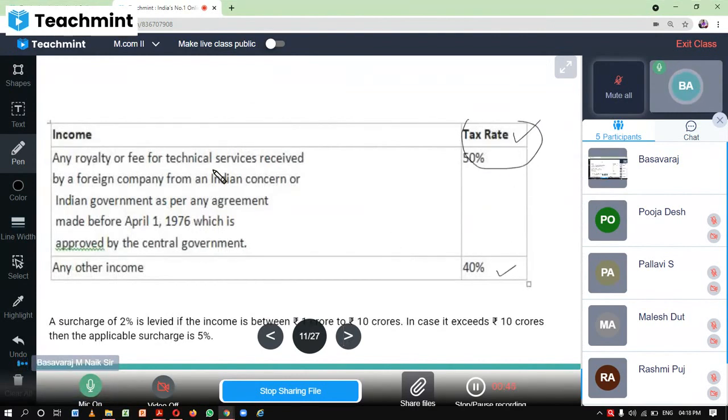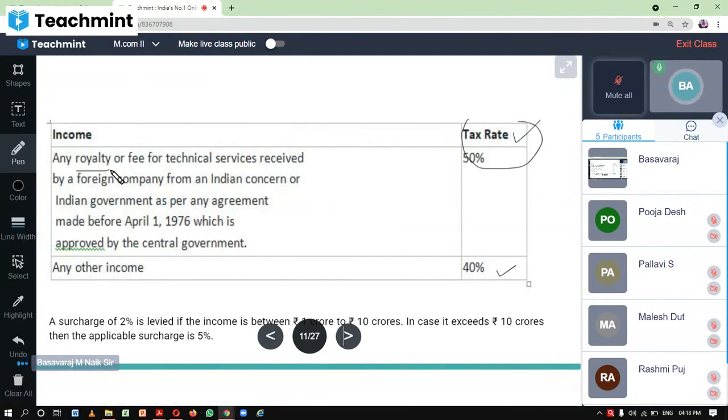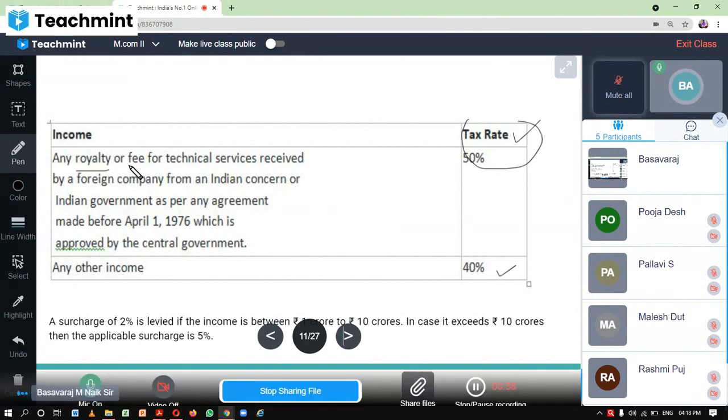If a foreign company receives any royalty, which, as I said, is a fixed amount of money the owner gets periodically from the users, or any fees or technical services for an Indian concern or Indian government as per any agreement made before April 1st, 1976, approved by the central government, then there is a criteria to be fulfilled.